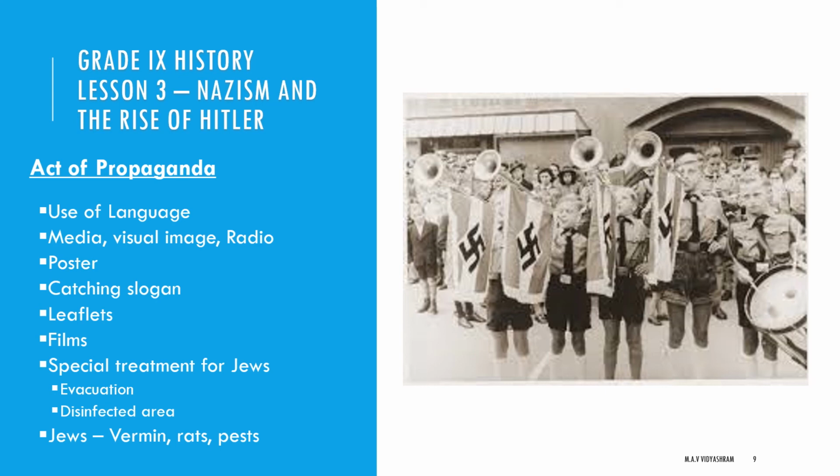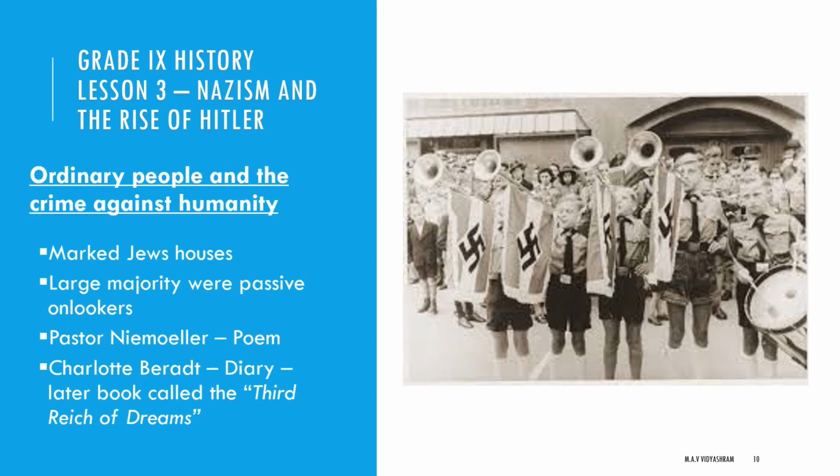Nazism worked on the minds of the people and turned their hatred and anger against those people. Their aim was to make people believe that Nazis alone could solve all their problems. Next we have to see ordinary people and the crime against humanity. They used to mark the houses of the Jews and report suspicious neighbors. Fearing that kind of incident, most of the people were passive onlookers. They were not Jews, so they just went on as passive onlookers.